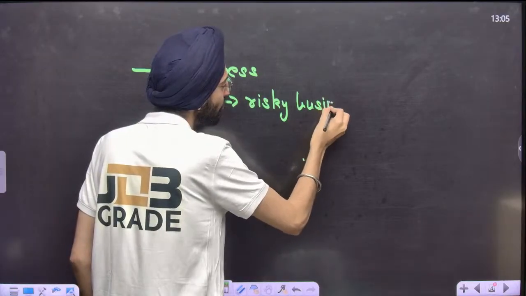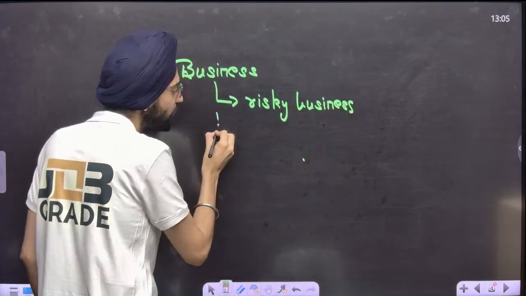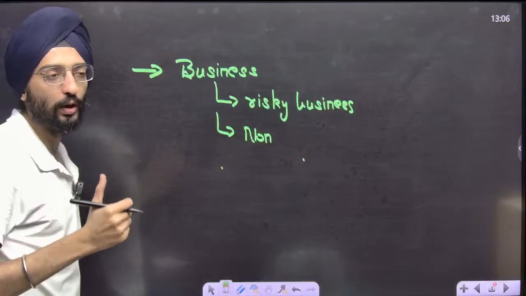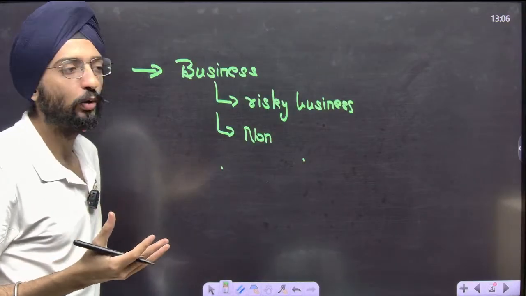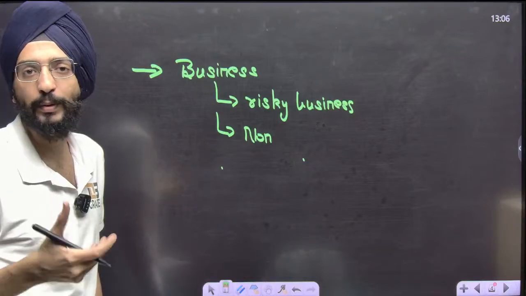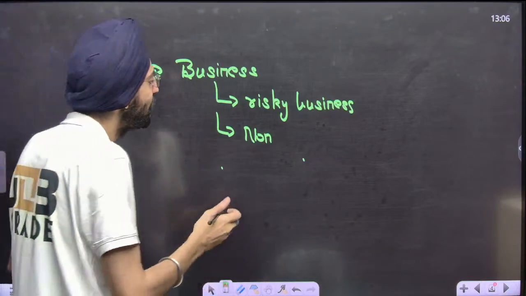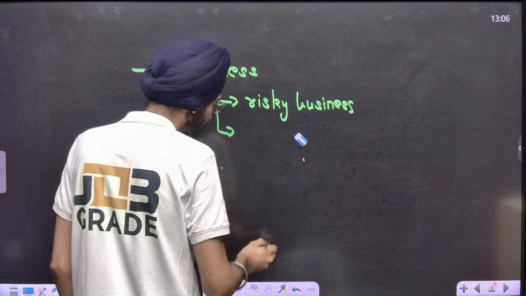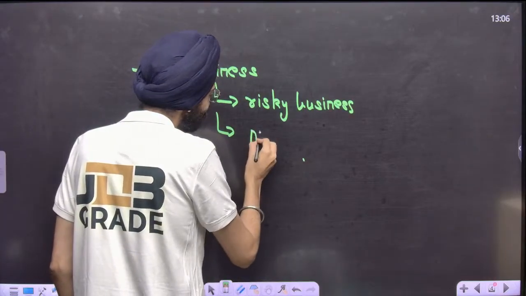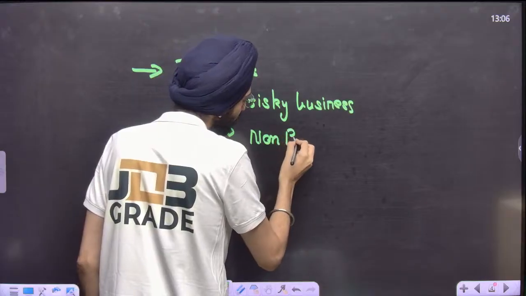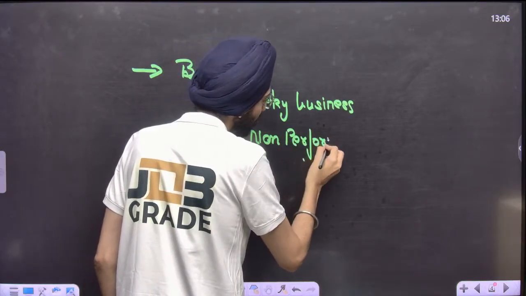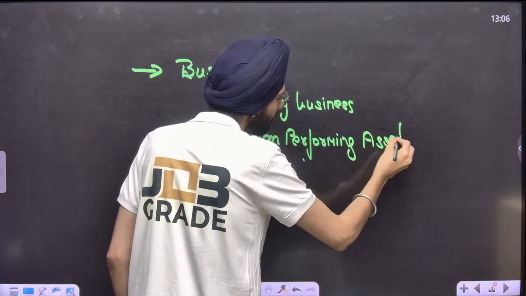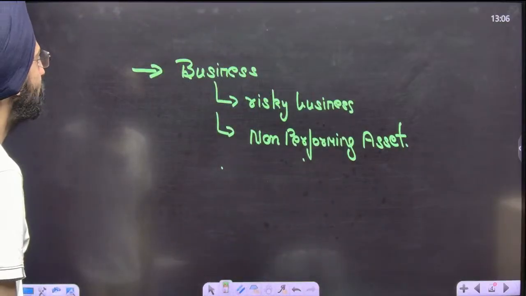What's the major threat? The major threat is non-performing assets. What if the borrower isn't able to pay the interest and principal amount? He becomes insolvent. That's the risk of a bank. That's called a non-performing asset for the bank. That's the risky business.